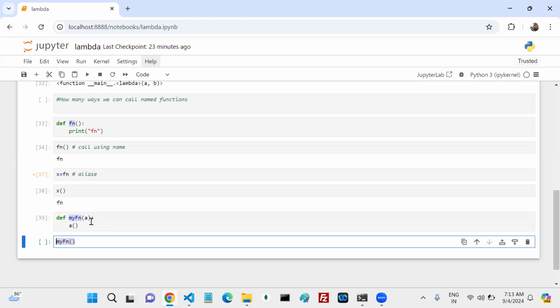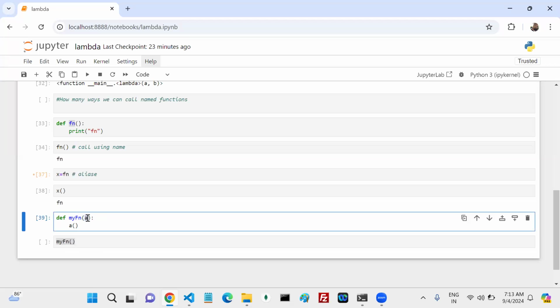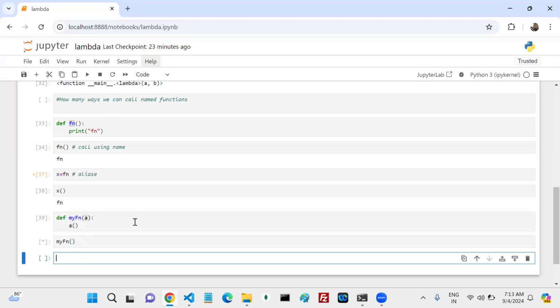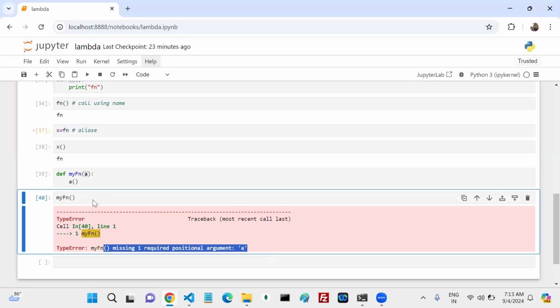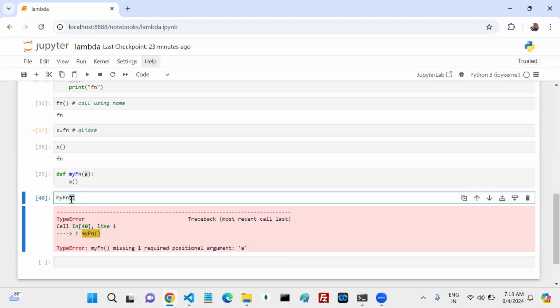Parameter. Expecting one positional parameter, right? Okay, so missing one required positional argument, that's okay. Now if I write like this, what is the error?